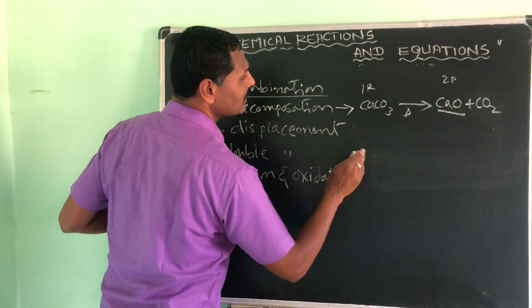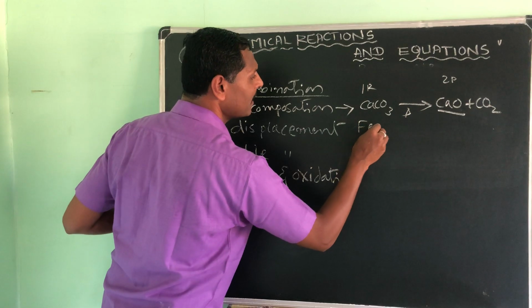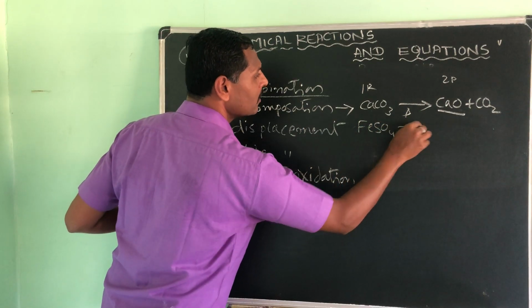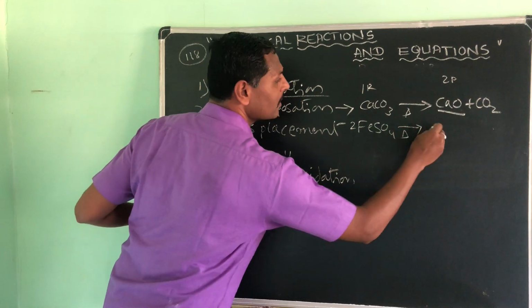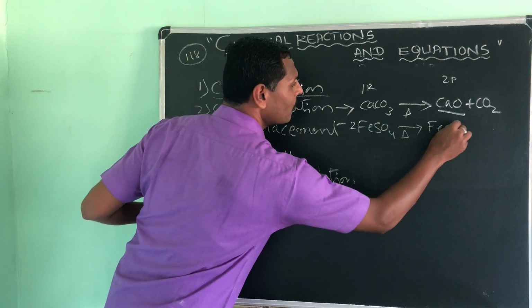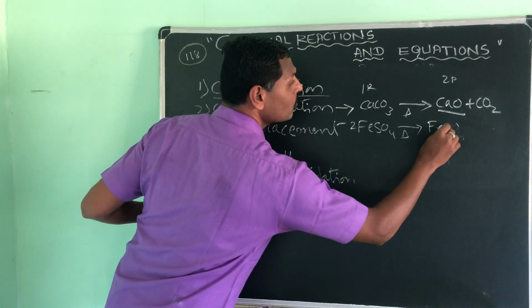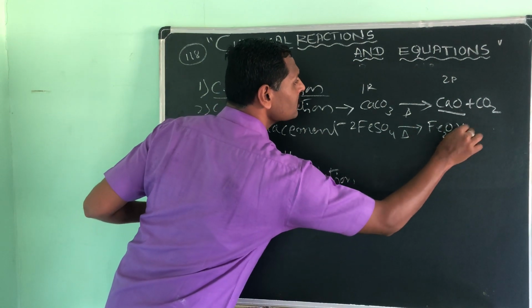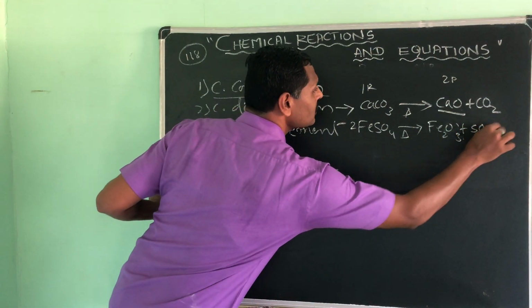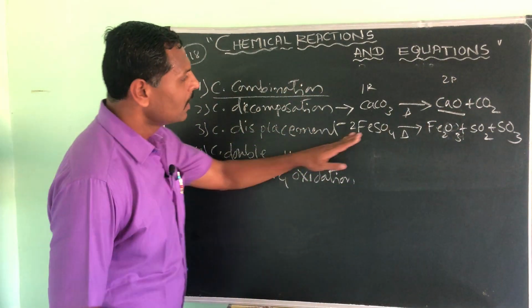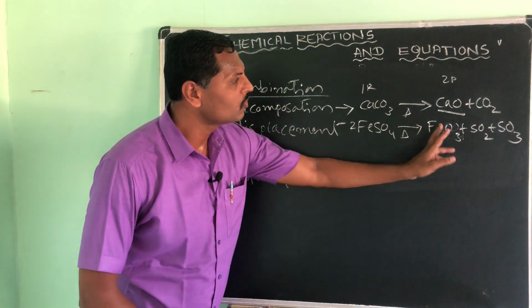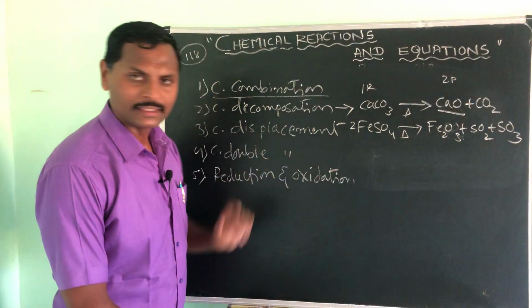I will take one more example for this. 2FeSO4, and when we heat it, you will get Fe2O3 plus SO2 plus SO3. See here, one reactant is giving two or more products when we heat it.